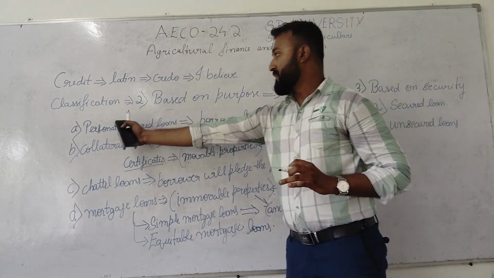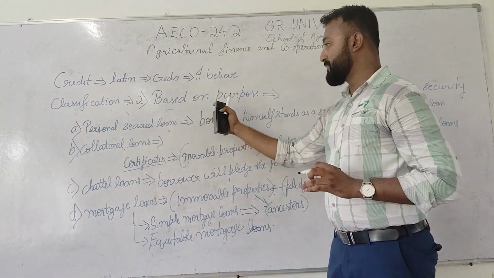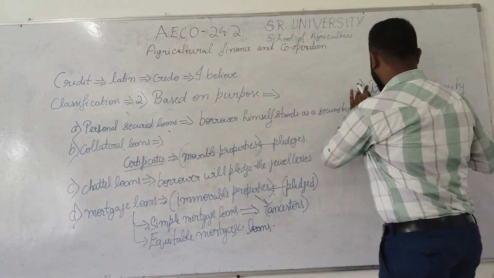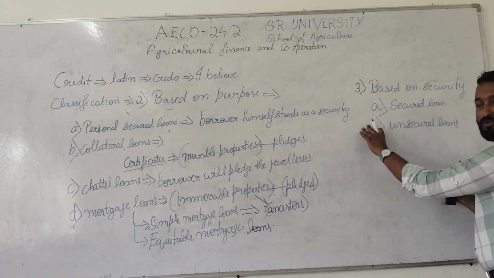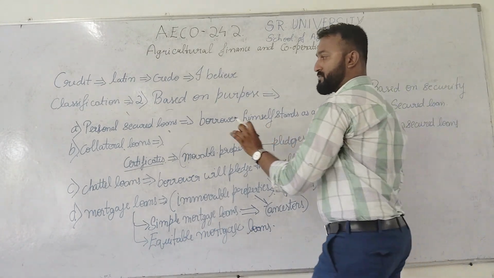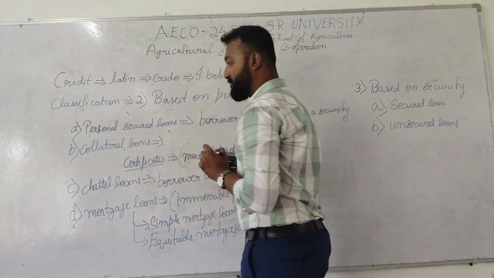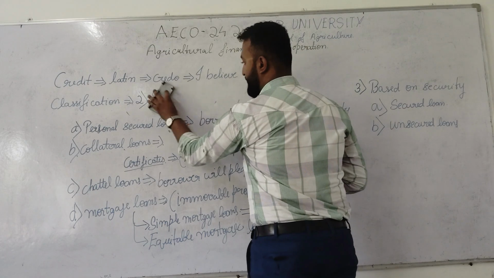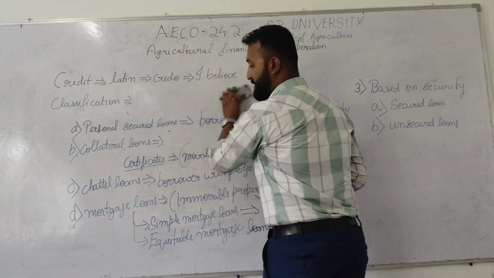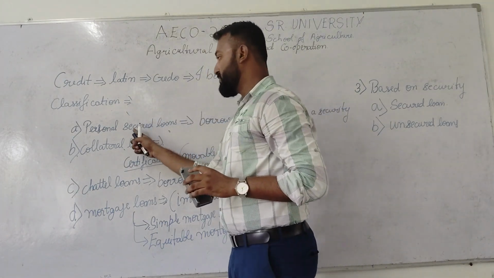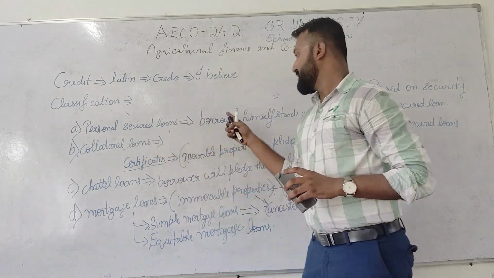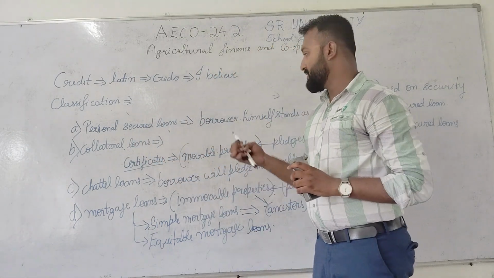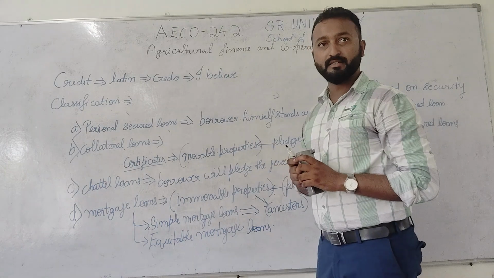Understood? We have certain classifications based on security, that is secured loans and unsecured loans. In secured loans, we have certain classifications like personal secured loan, collateral loan, chattel loan, mortgage loans, hypothecated loans, etc. In personal secured loan, what do you mean by this personal secured loan? Personal secured loan is nothing but the borrower himself stands as a security.